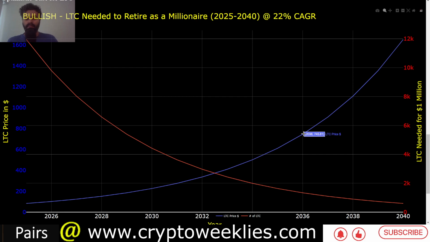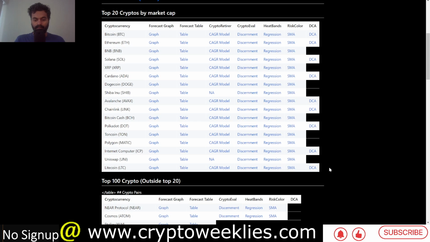For example, 2036, the price action per this model at around 750, and the number of Litecoins needed would be around 1350. Similarly, for 2027, the number of tokens needed would be 8000, as the price action in 2027 would be at around 125 per this analysis. This again doesn't account for bullish phases or bearish phases. It just draws a straight line based on the compound annual growth rate. So again, this is just a longer term model, and I just wanted to highlight this one.